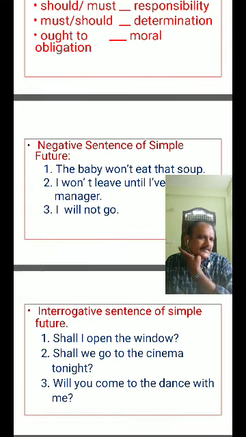Now the negative sentences of future continuous tense. First, what is the positive sentence? I shall be supporting the party. I shall not be supporting the party is a negative sentence. You add not after shall or will.